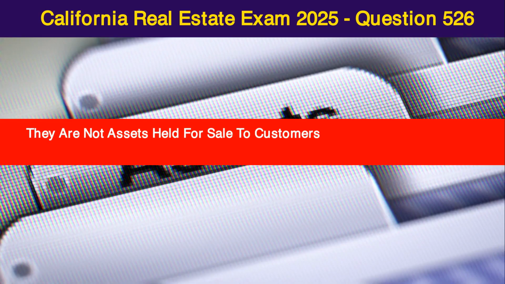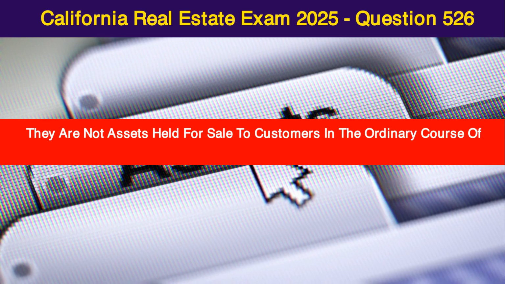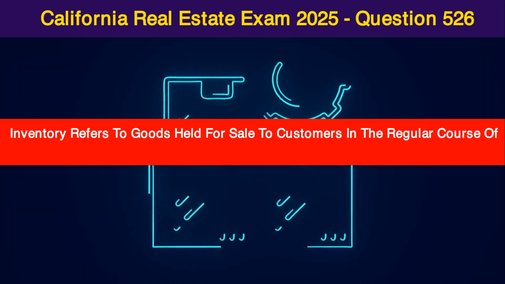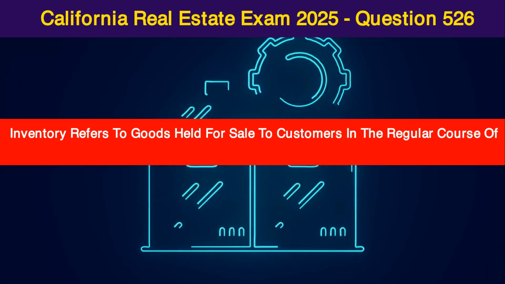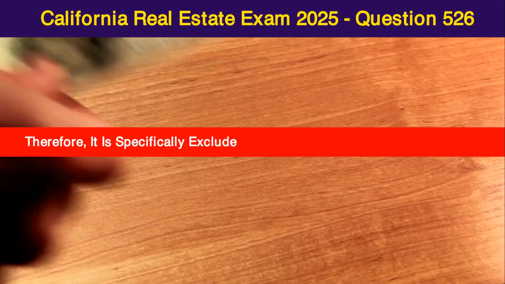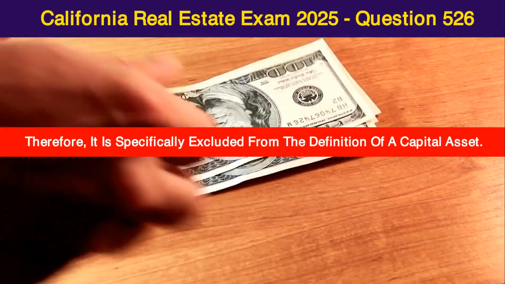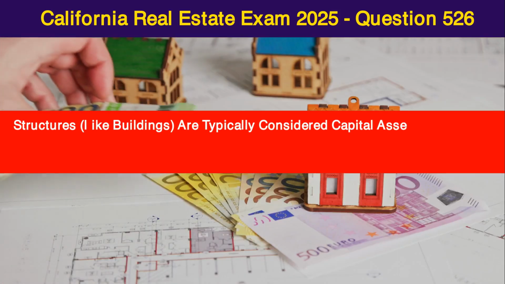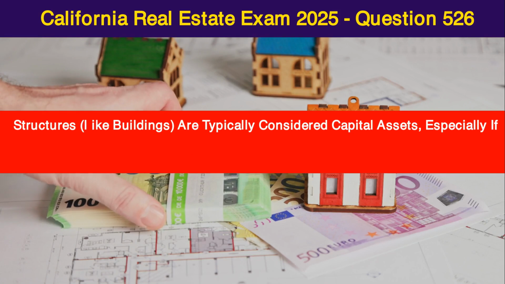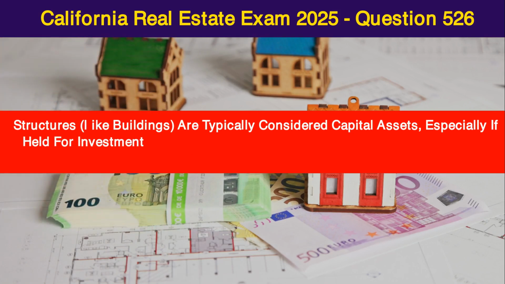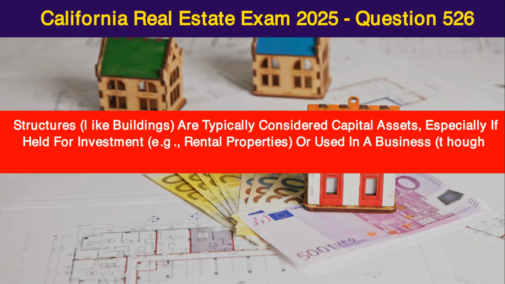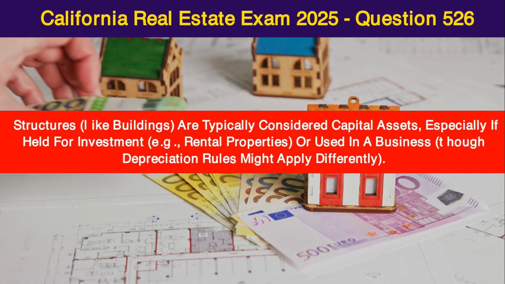They are not assets held for sale to customers in the ordinary course of business. Inventory refers to goods held for sale to customers in the regular course of a business. Therefore, it is specifically excluded from the definition of a capital asset. Structures, like buildings, are typically considered capital assets, especially if held for investment, e.g., rental properties, or used in a business, though depreciation rules might apply differently.